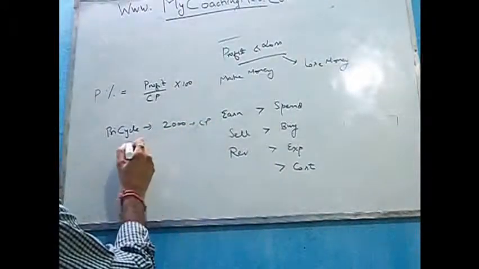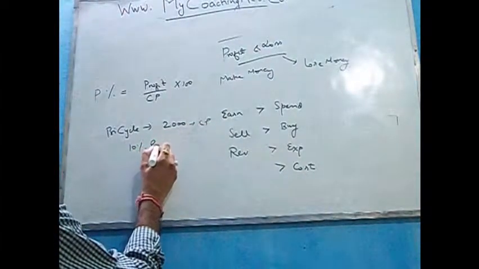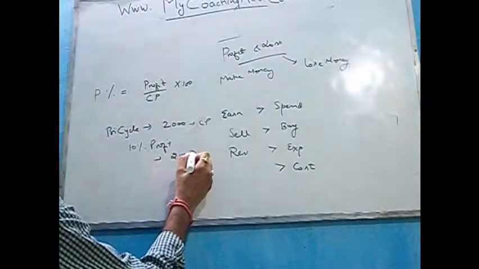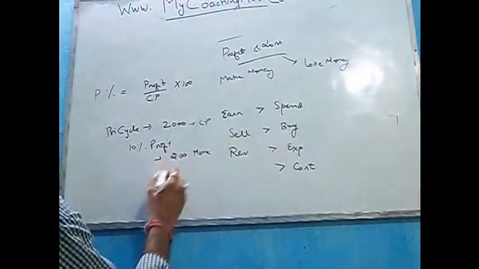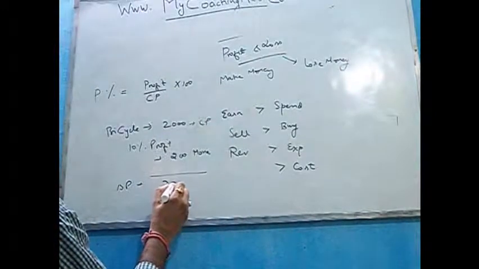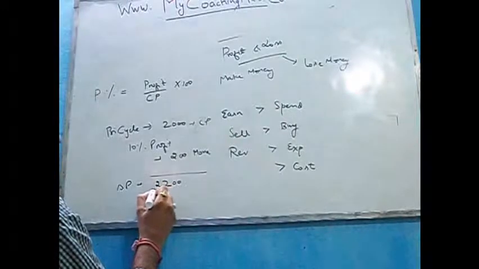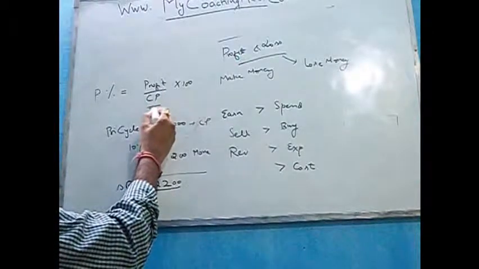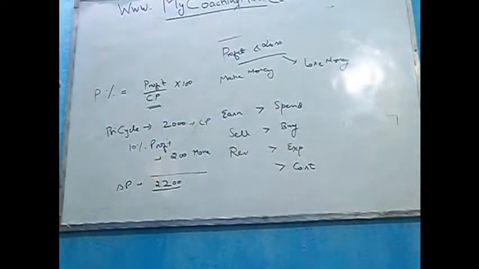You sell it for a 10% profit, that is you sell it for 200 more, hence your selling price becomes 2000 plus 200, so 2200. So this is what we call profit, and profit is always calculated on the cost price.